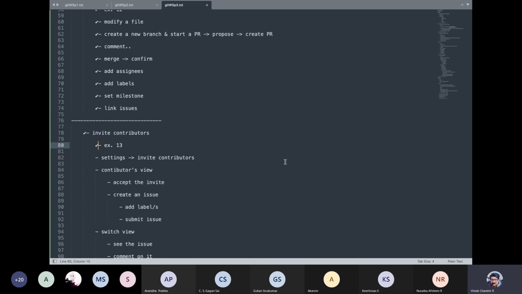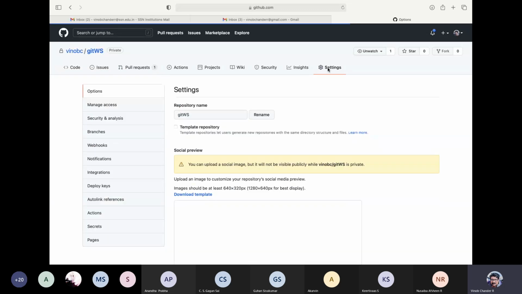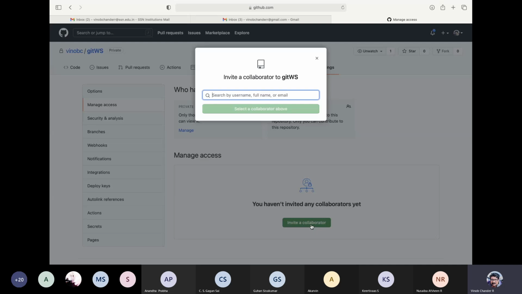So, okay, let us see. In exercise 13, let us go to settings and first of all invite some collaborators. So we go to settings and then invite a collaborator. To invite a collaborator, from the left you click manage access, and from here, as you can see, there are no collaborators.